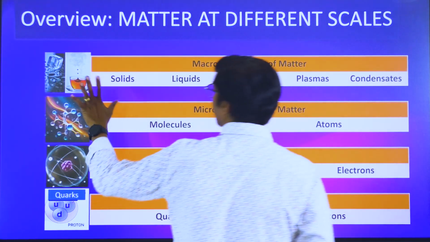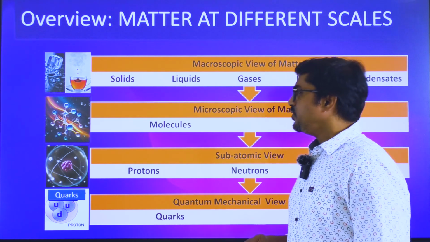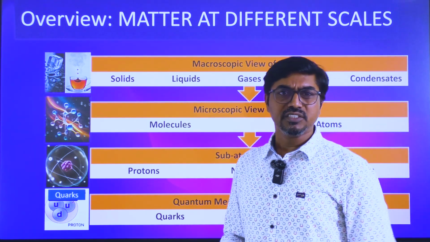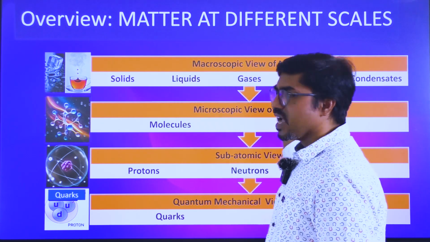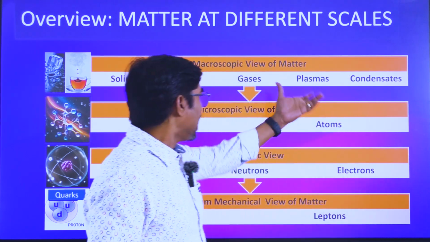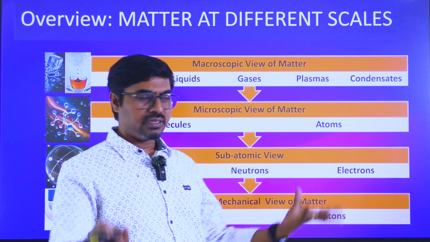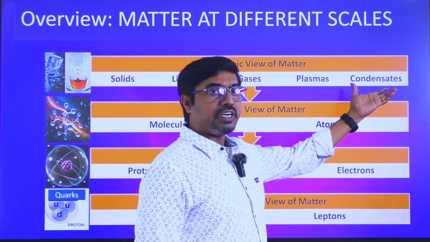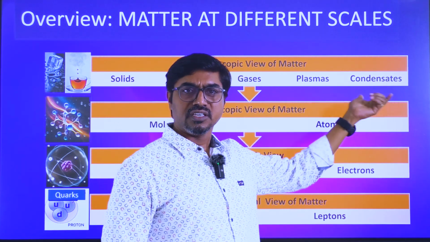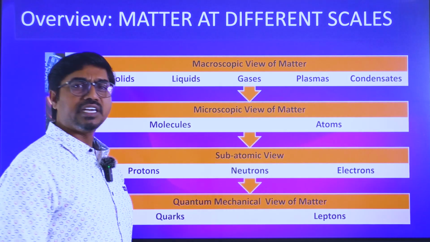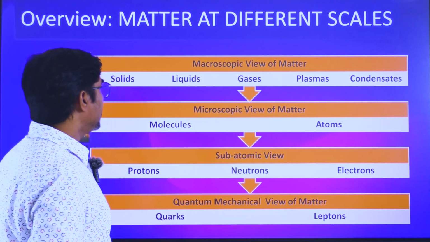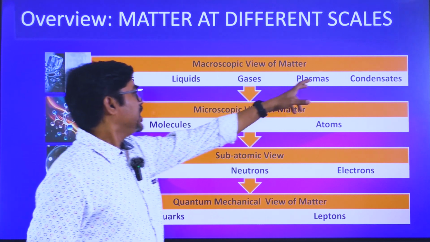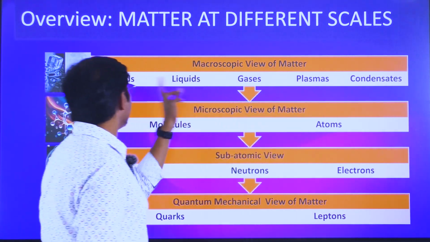If I have to give you an overview, when I ask what is matter, it depends on the scale at which you are observing. At the macro scale, it is solid, liquid, gas, and then you have plasma, meaning a gas of ions and charges. And then at low temperature, you have the Bose-Einstein condensate, they say. So that's a different kind of matter. Of course, quark plasma is also proposed. So that is one more state you have. This is very rare to identify. These things are generally observed.